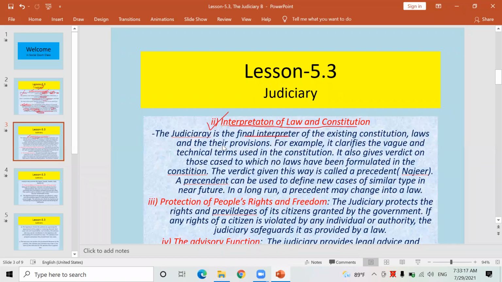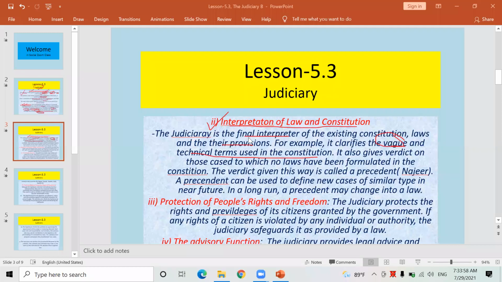Laws and their provisions. For example, it clarifies the vague and technical terms used in the Constitution. Technical terminology is used especially in the law field, and vague here means complex. Such complex terminology is described and interpreted logically by the judges, chief judges, and chief justice of the Supreme Court, High Court, and District Court.